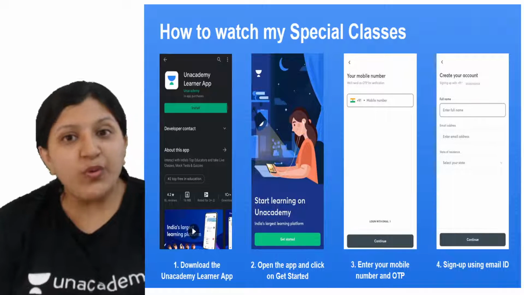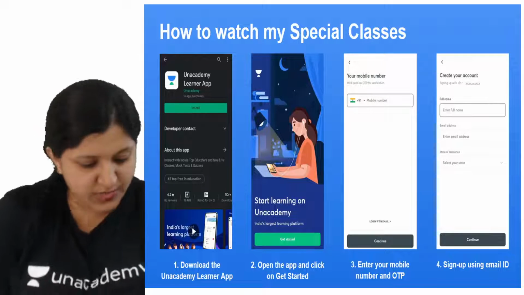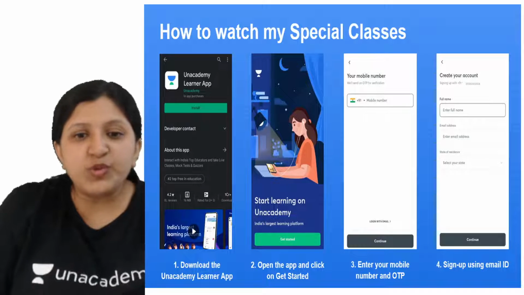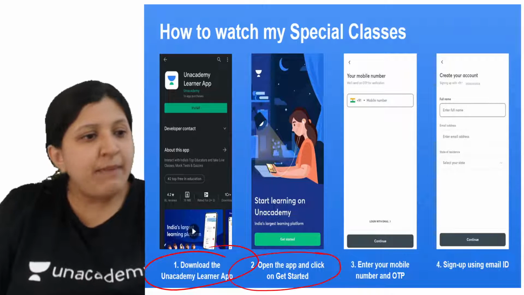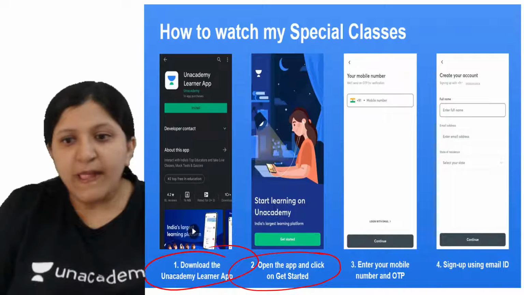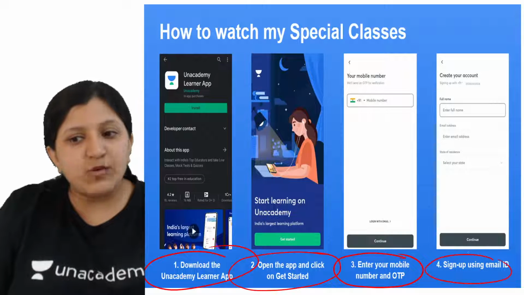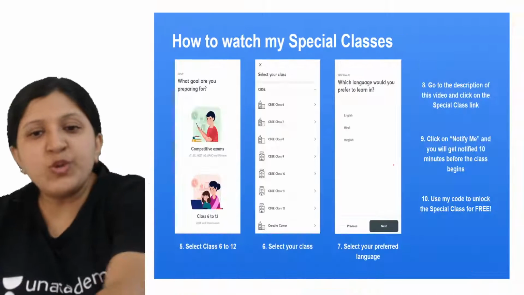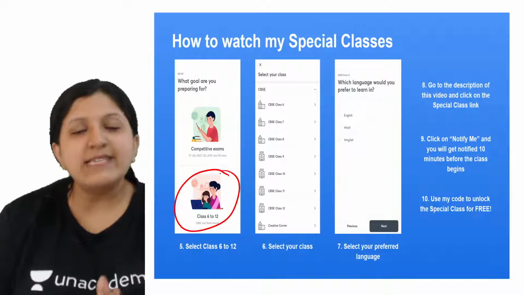Okay, how you can go about the special classes or how you can take a subscription, I'll just say. All you need to do is download the Unacademy Learner app, open the app and click on Get Started. Then you can enter your mobile number and the OTP, or sign up using your email ID. Once you do that, you can select your classes, that is ICSE class 10, ICSE class 9.